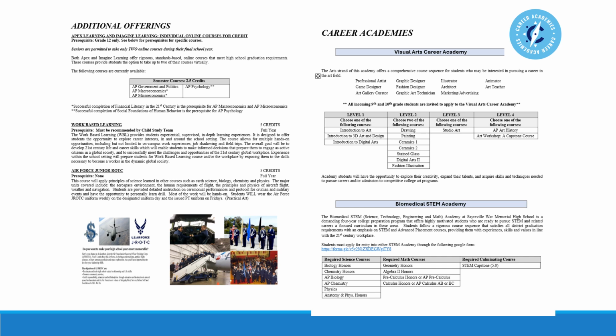Next, we start our career academies. I've been talking about them throughout the video. We start with our Visual Arts Career Academy, which includes our art coursework. Next, we have our Biomedical STEM Academy. All of these academies have very strict year-by-year coursework requirements. At the end of your senior year, your transcript will show that you have completed a career academy.